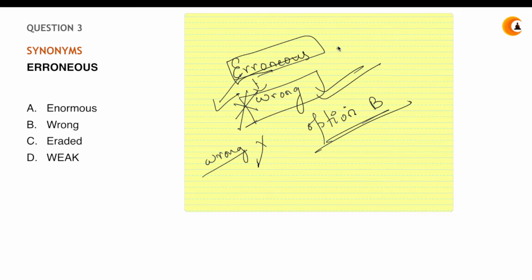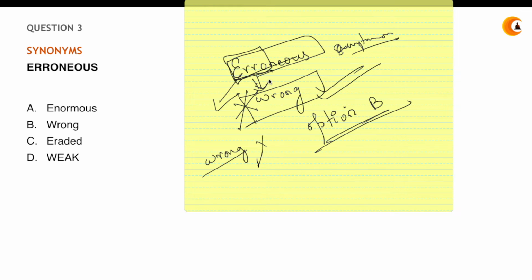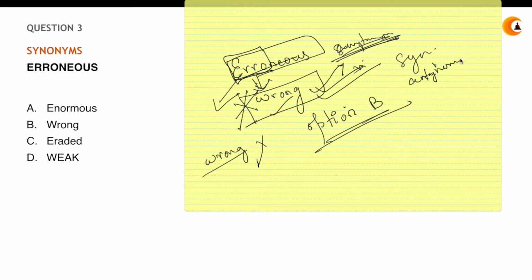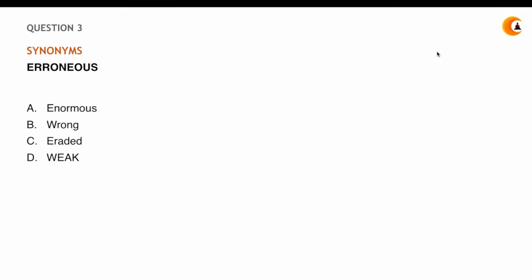Instead of synonyms, they ask you for antonyms, just the opposite. At that time you must be thinking, what does this mean? So remember, erroneous had a word in it, error, and error means wrong. So the opposite of wrong is right. So always read what is asked in the question. If it is synonyms, go for synonym. If it is antonyms, make sure that it is antonyms. It's not the meaning, it's the opposite, right?